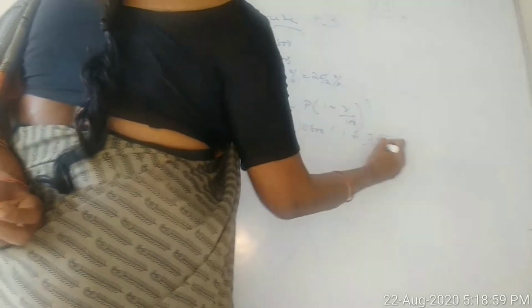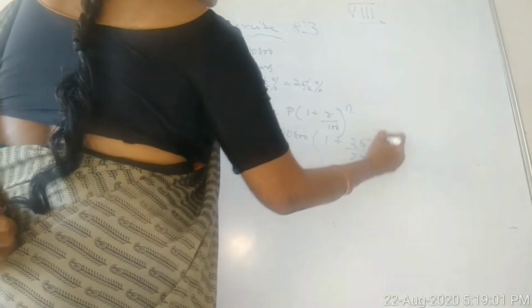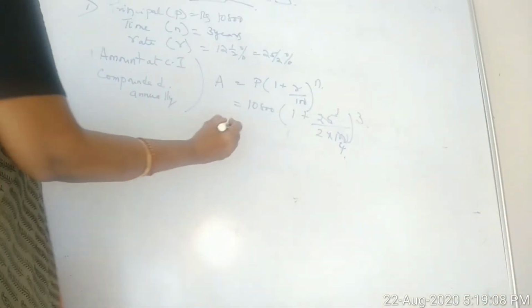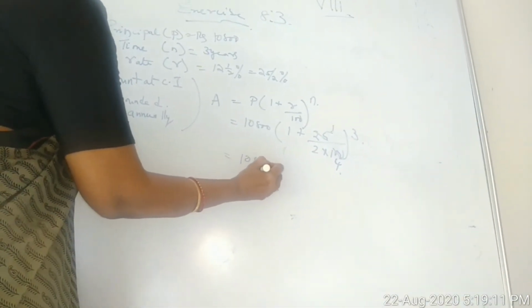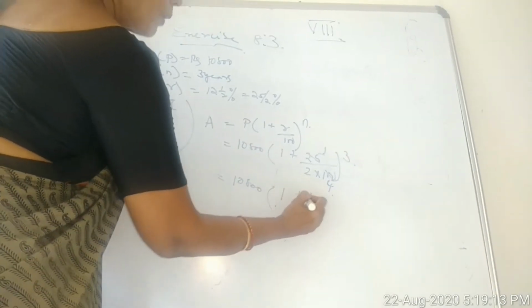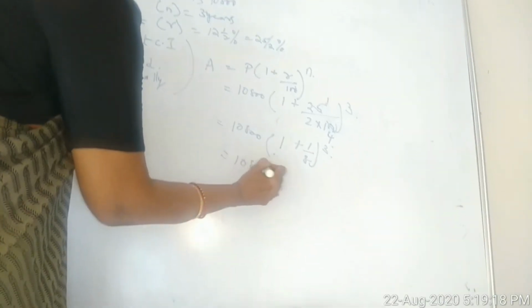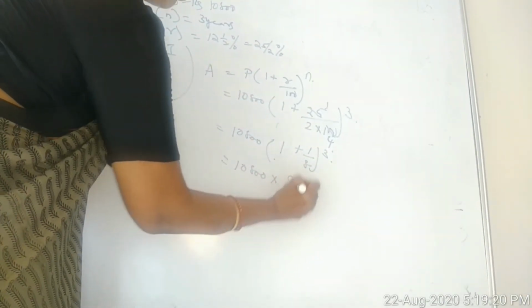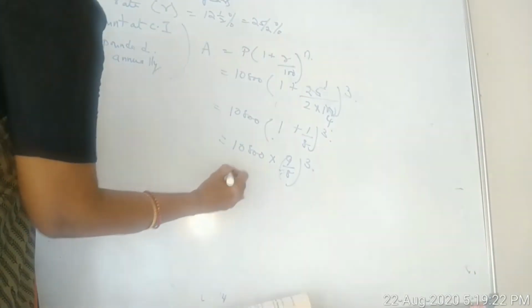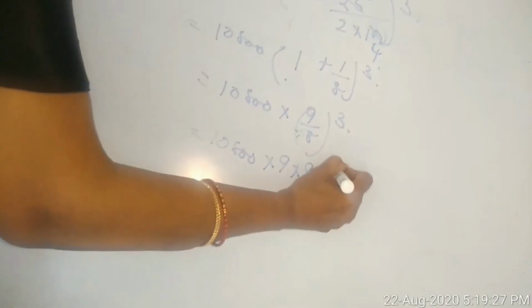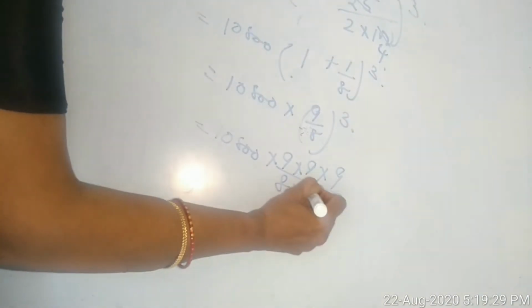10,800 into 1 plus R by 100 whole power 3. Go for cancellation, girls. 25 ones, 25 fours. 10,800 into 1 plus 1 by 8 whole power 3. 10,800 into 9 by 8 whole power 3. 10,800 into 9 divided by 8 into 8 into 8.